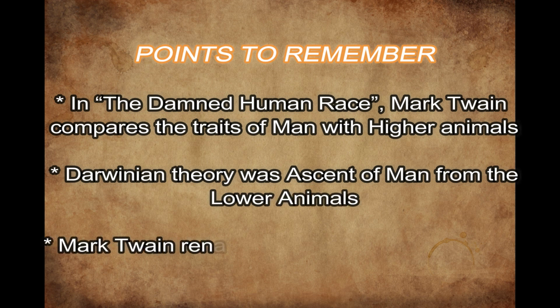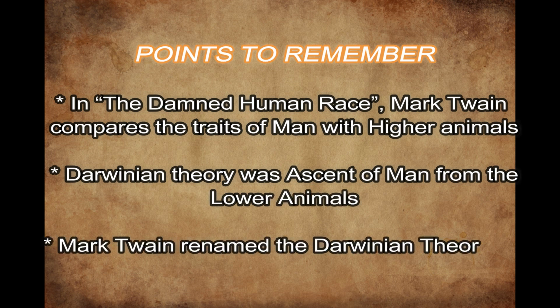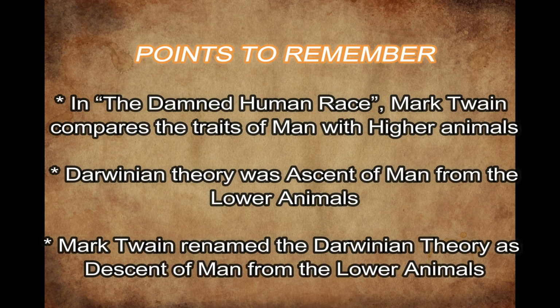Number one, in The Damned Human Race, Mark Twain compares the traits of man with higher animals. He starts this lesson saying he is going to compare the traits of man with so-called lower animals, but as he continues, he replaces the word lower animals with higher animals.